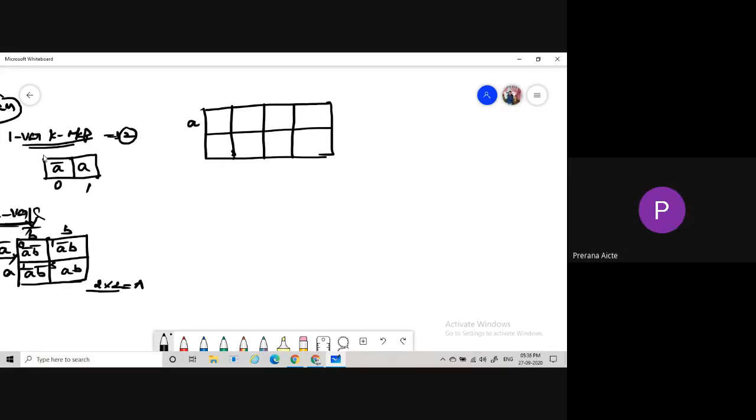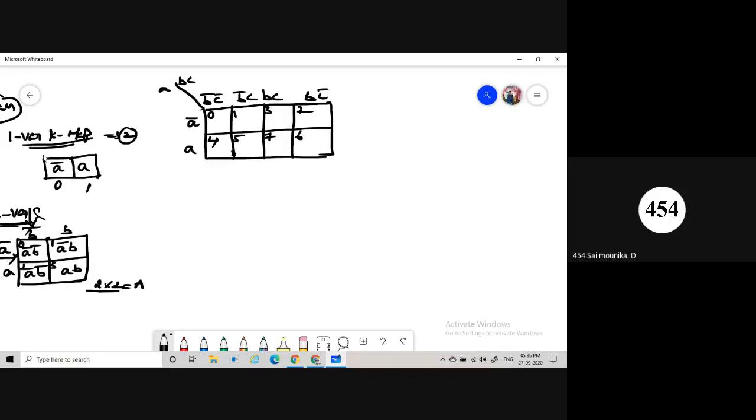This one is A bar and this one is A, and then this one is B bar C bar. Here we are using 3 variables, A, B, C. Then this one is B bar C, this one is B C, and this one is B C bar. Coming to the notation 0, 1, then 3 and 2, then 4, 5, and then 7, 6. So don't write 6, 7; first we write 7 and then 6.